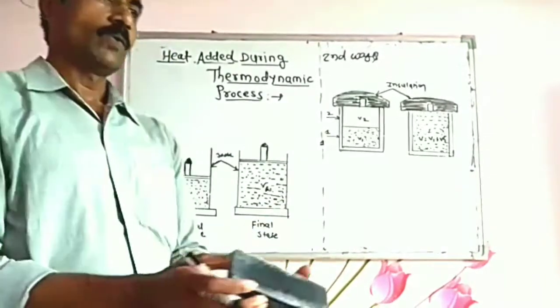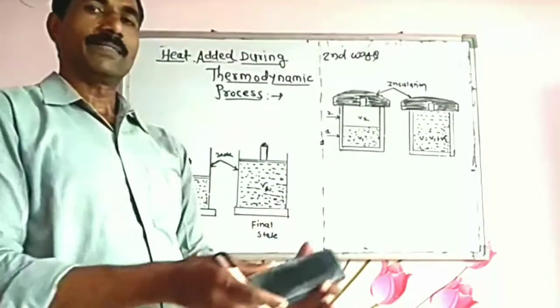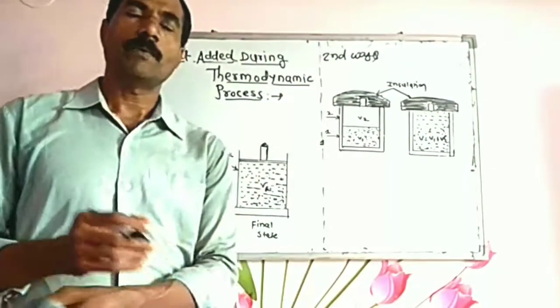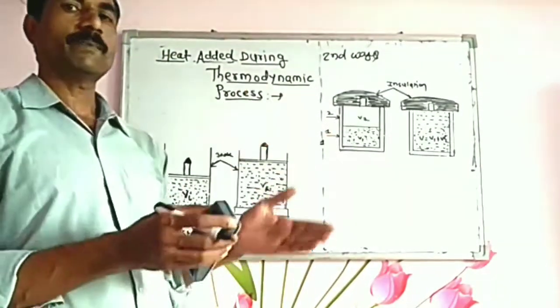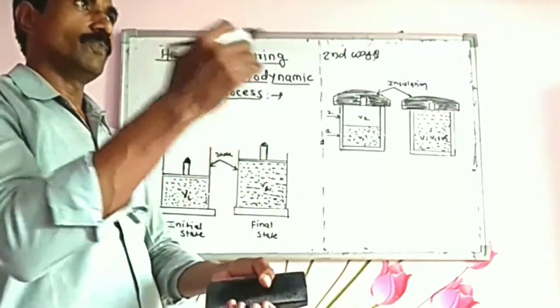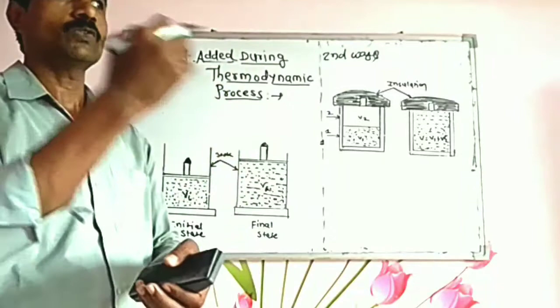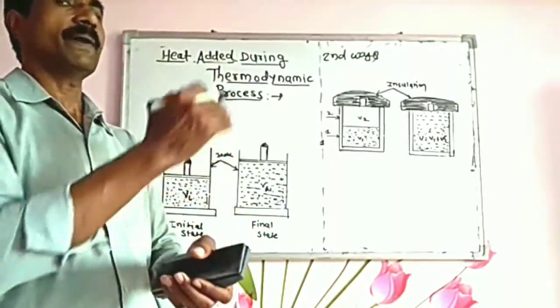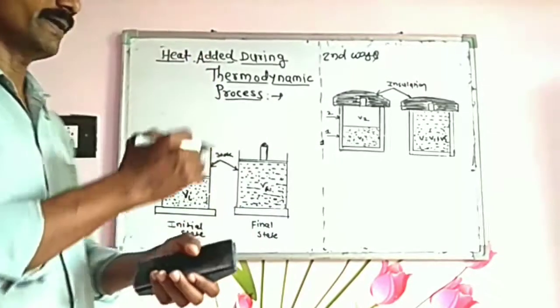In the previous video we discussed the thermodynamic process, and in that we studied the quasi-static process and the non-quasi-static process. The quasi-static process occurs infinitely slowly. That means it is not possible in a finite time; it is possible only for infinite time.